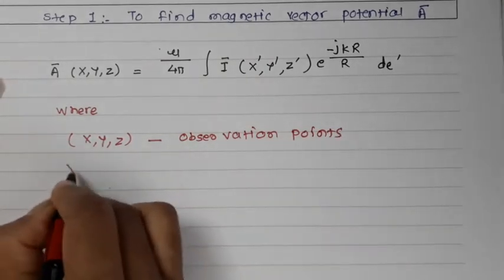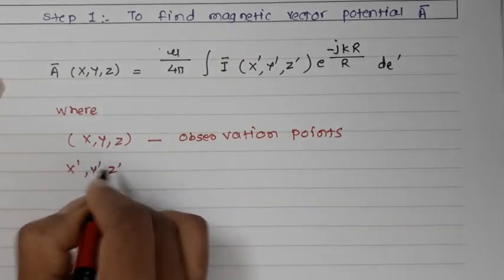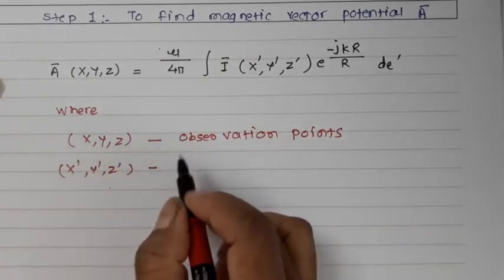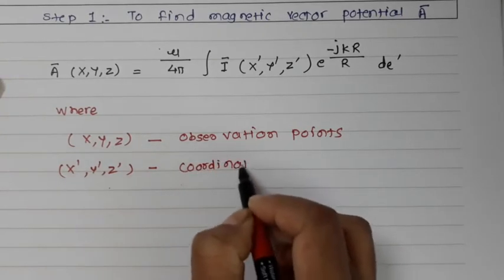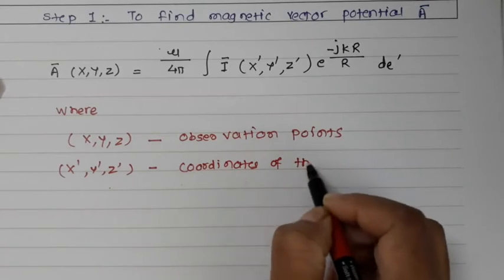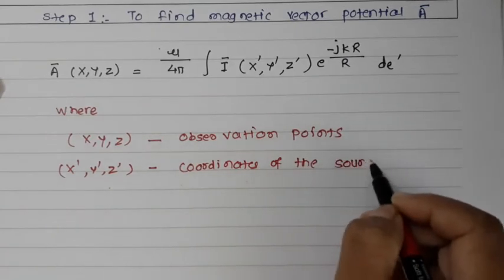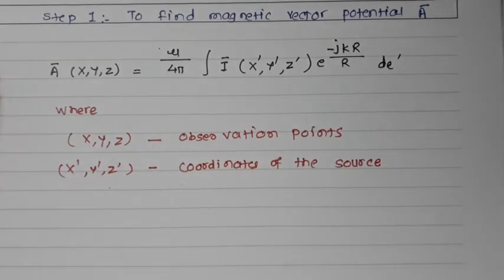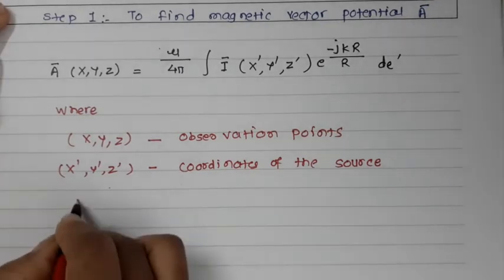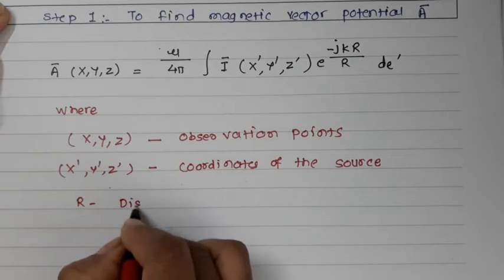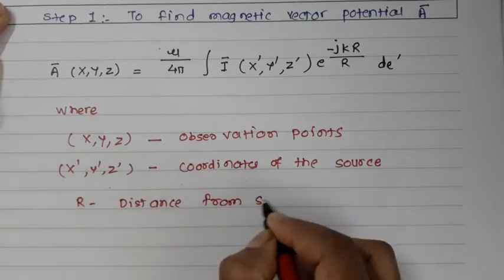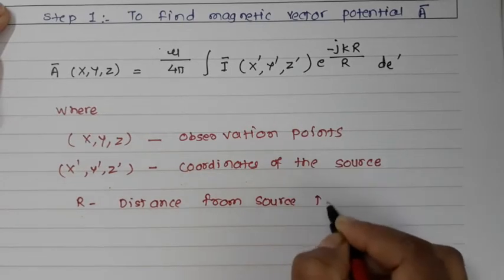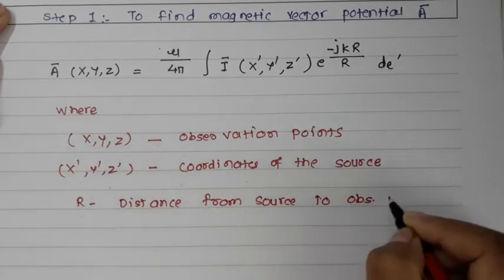Now this x dash, y dash and z dash represents the coordinates of the source. These are the coordinates of the source. Now r is nothing but the distance from the source to the observation point. So this is the distance from the source to the observation point.